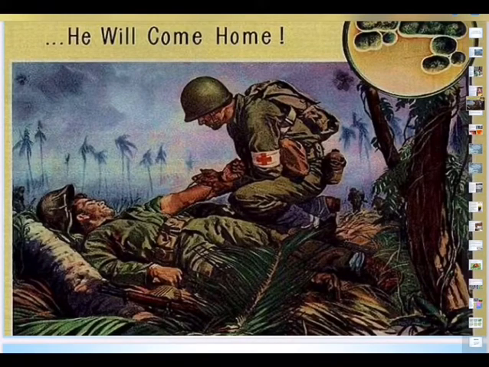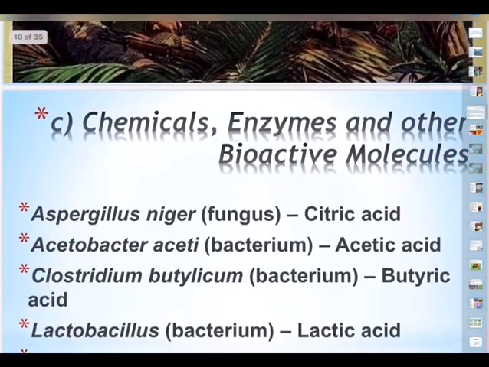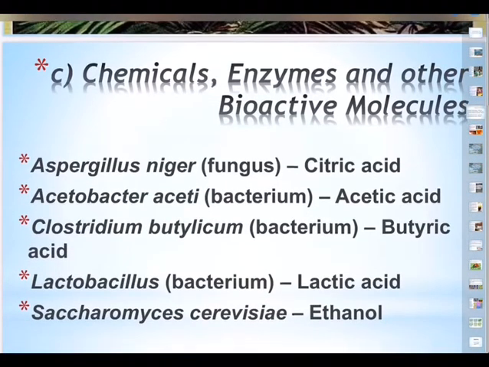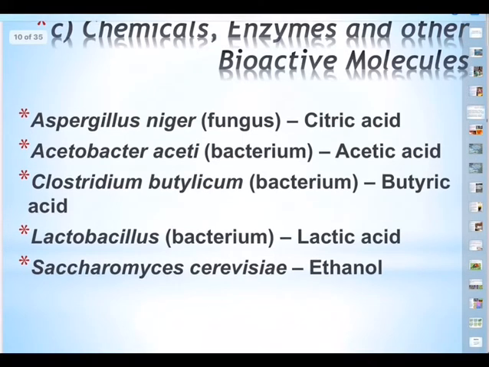SCP is very rich in high quality proteins, and at the same time it is very poor in fats, so person will not become fat. And SCP is useful in reducing environmental pollution. So you can grow spirulina in your home, and it manages industrial and agricultural waste. And further, the chemicals, enzymes and other bioactive molecules like citric acid production.